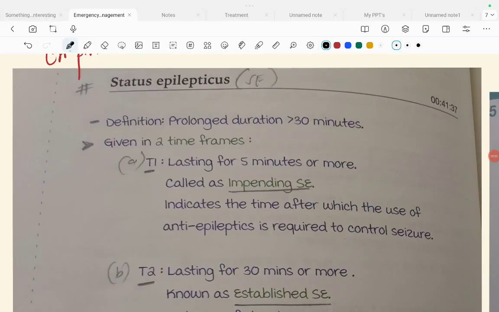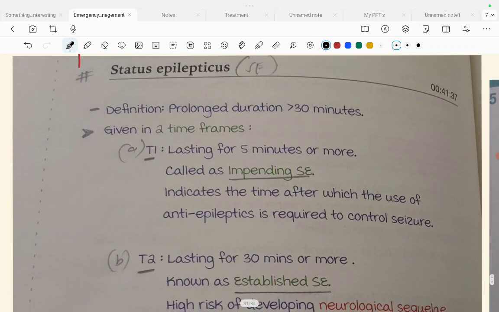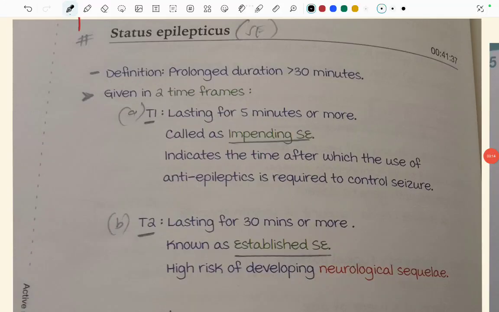Okay, now let's start with management of status epilepticus. Before that, let's see what status epilepticus is. This image is from Marrow. Its definition is a prolonged seizure duration of more than 30 minutes. So if a seizure is lasting for more than 30 minutes, it is called status epilepticus.